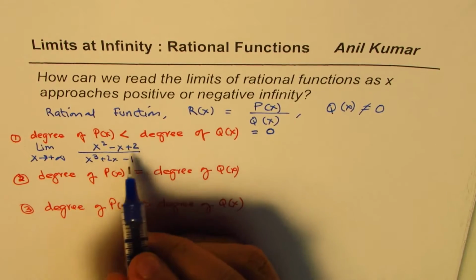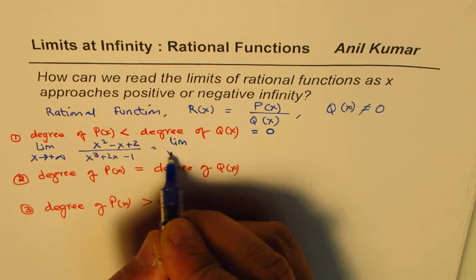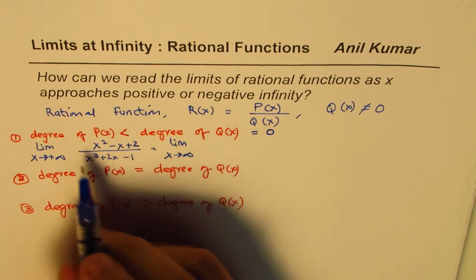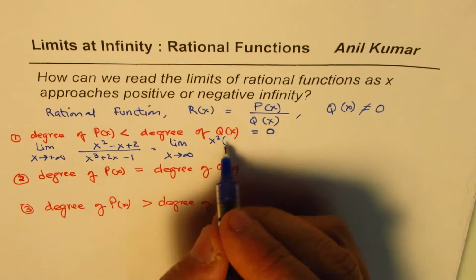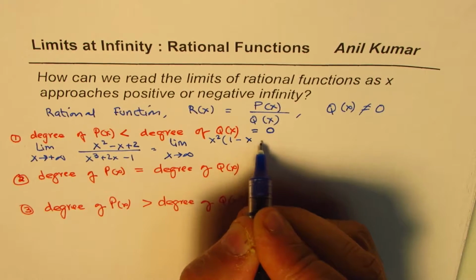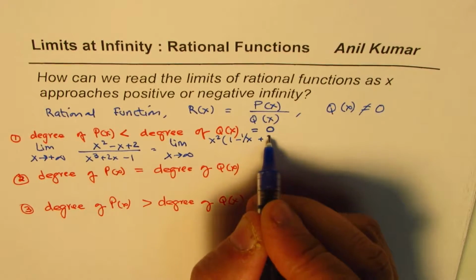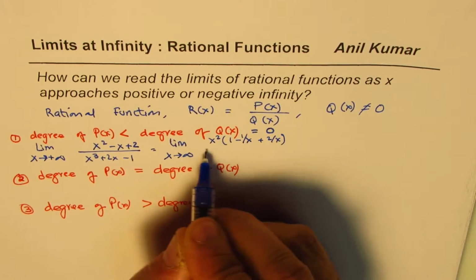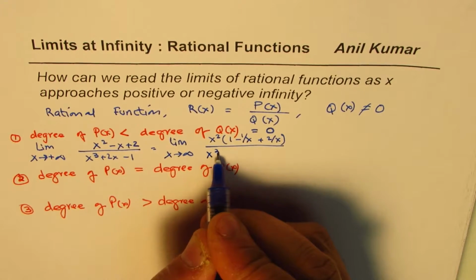Let me show you how. The strategy is like this. Write down the limit as x approaches infinity. We take x squared common from the numerator, and so we get 1 minus 1 over x, plus 2 over x squared. In the denominator, we'll take x cubed common.